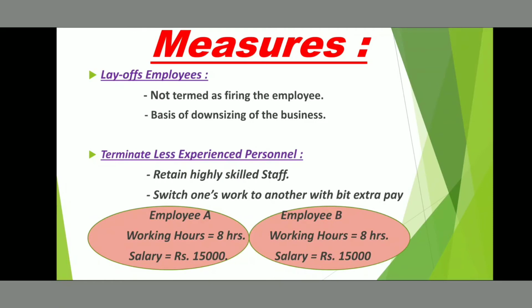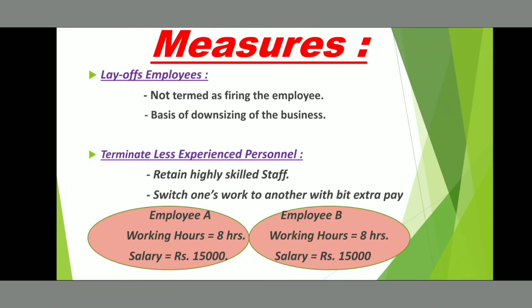For example, employee A and employee B are both working the same hours for the same salary. The employer can give an option to employee B: work for 10 hours and your salary will be 20,000. In this case, if employee B chooses the option, he will be working for 10 hours and getting a salary of 20,000, meaning 5,000 extra.